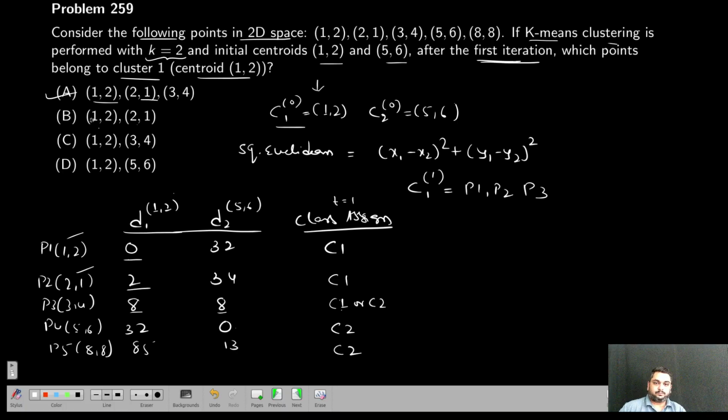So it depends on the tiebreaker. If there is a tie, you assign to C1 or C2 in the exam based on what they say, and you solve it accordingly. So assume the tiebreaker is that ties are assigned to C1, first come based on the numbers. So this is the answer in that case.